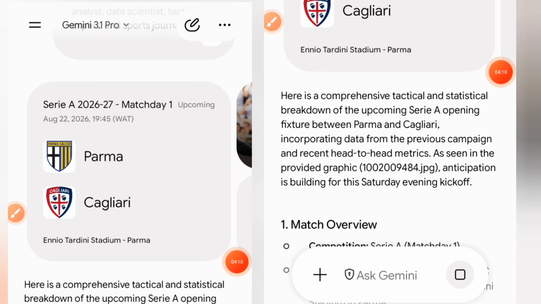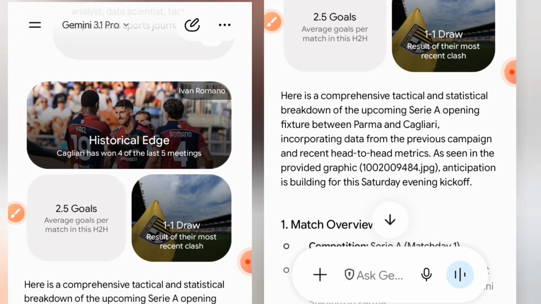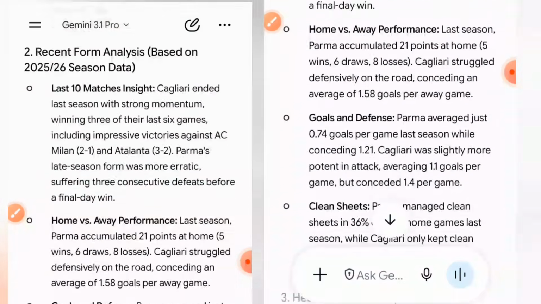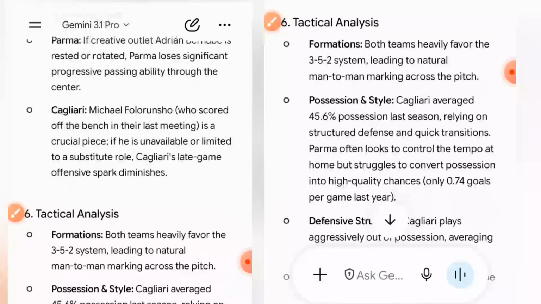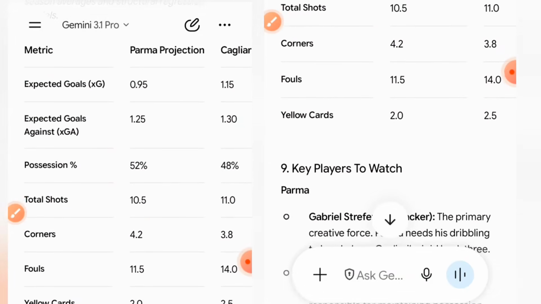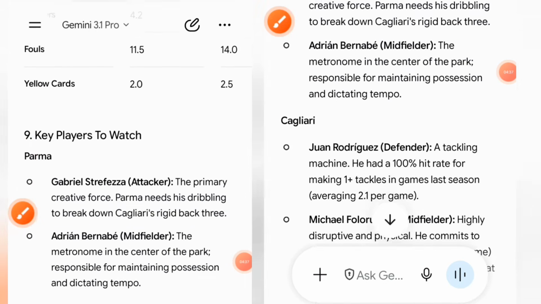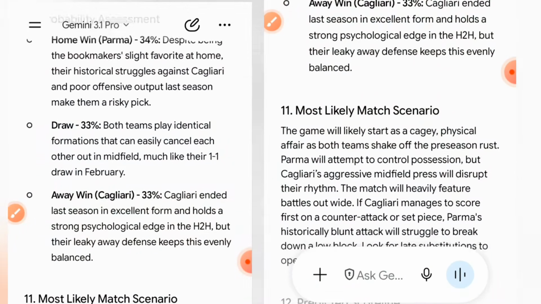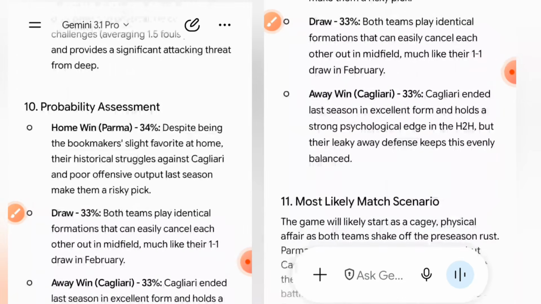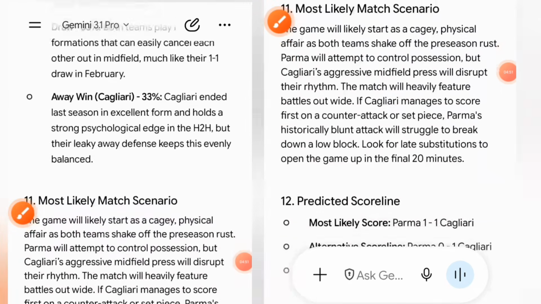The next match on the list is the match between Parma against Cagliari. Let us look at the statistic projection. For those people who have interest in considering foul markets, yellow cards, shots on target, you can do your own personal analysis on that. Now, looking into the probability of winning, this match seems to be very tight because of the percentages between who wins, whether the match will end in a straight draw, and so on.